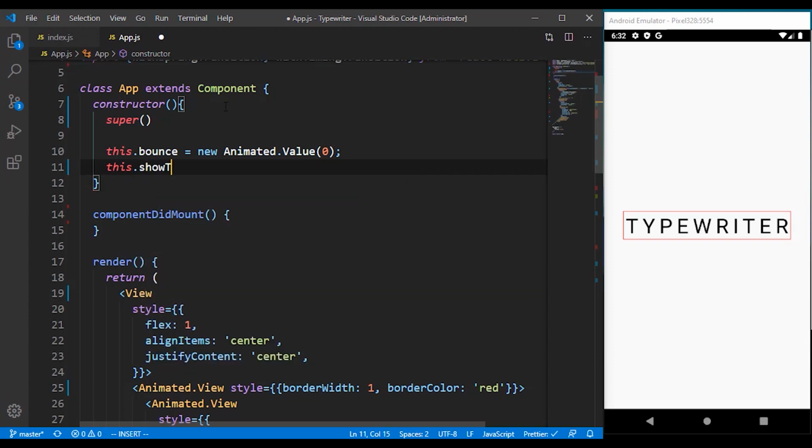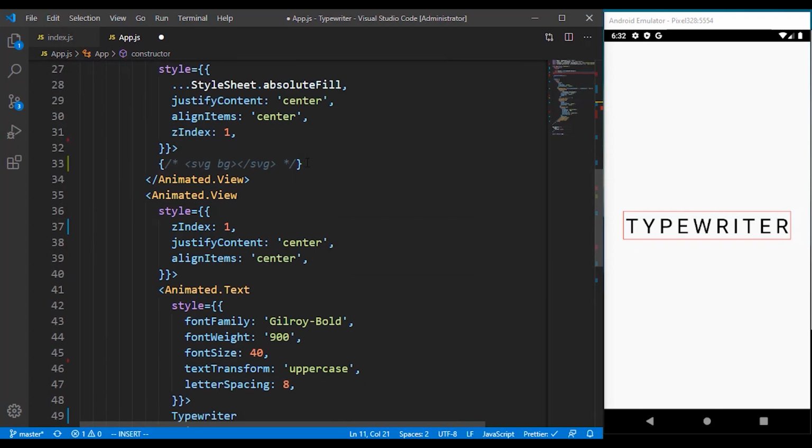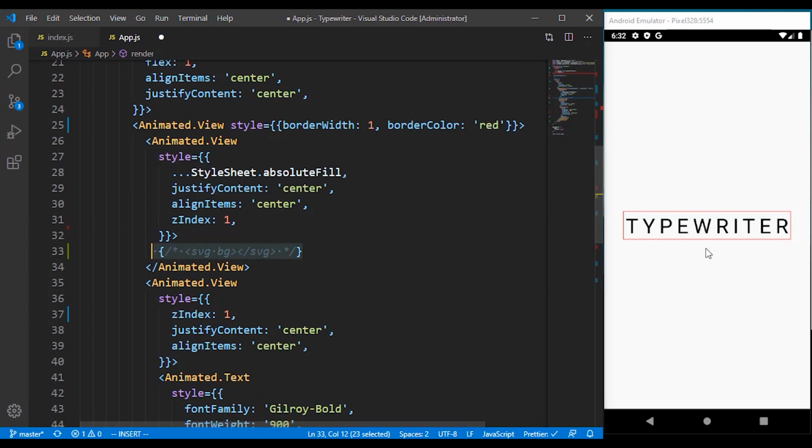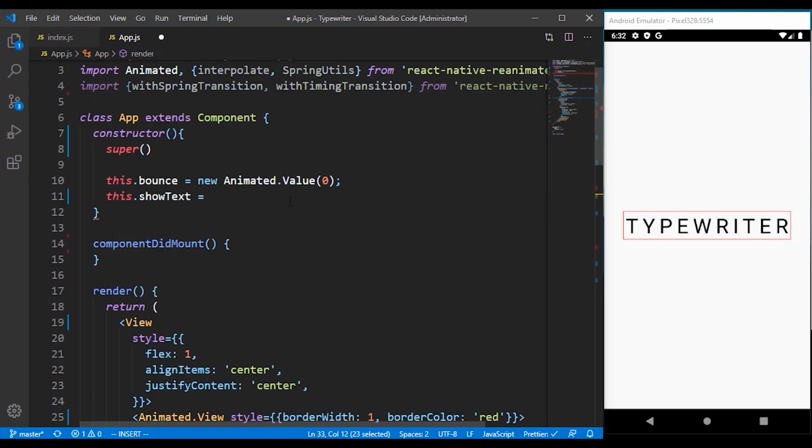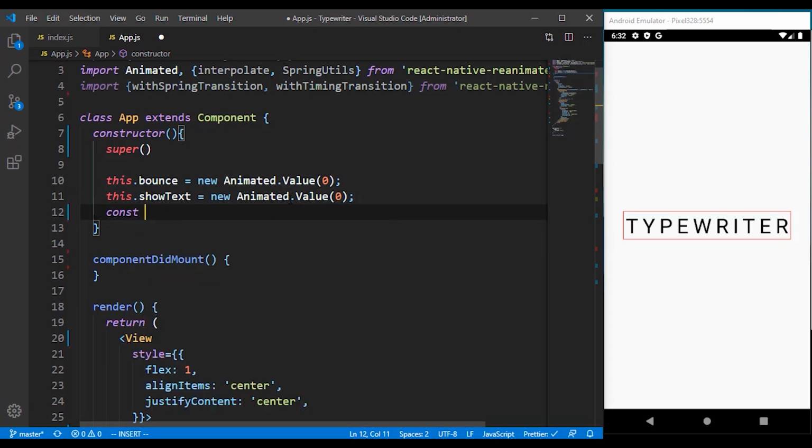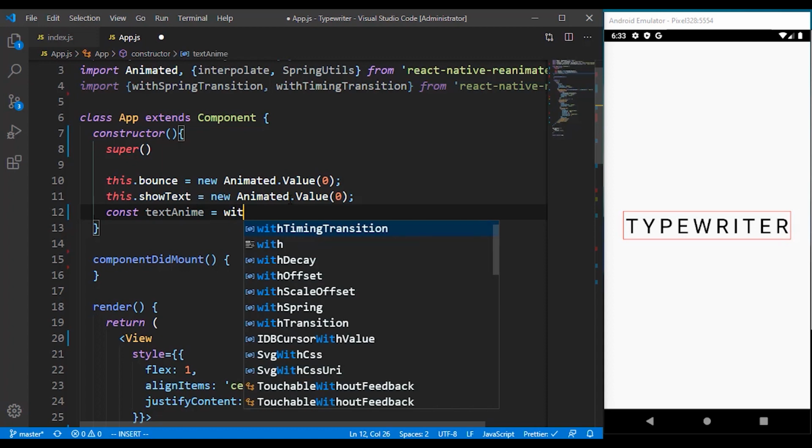I also have to, for the show text itself, we want that whenever the background shows, if we have any background, just like I said, you can make use of any background here if you have your SVG in order to make this look really nice. Once the background shows, then we want the text to show some milliseconds later. So I'm going to also define a new animated value of 0. I'm going to create a text anim for now.